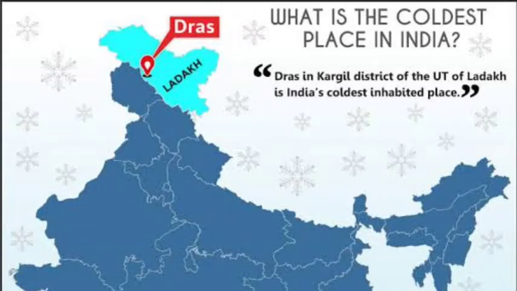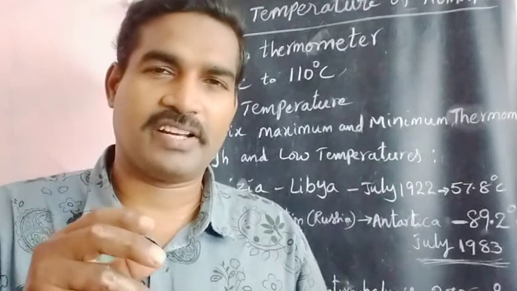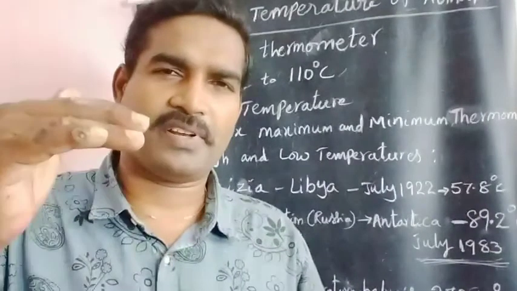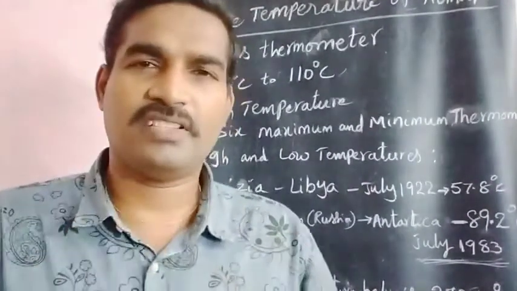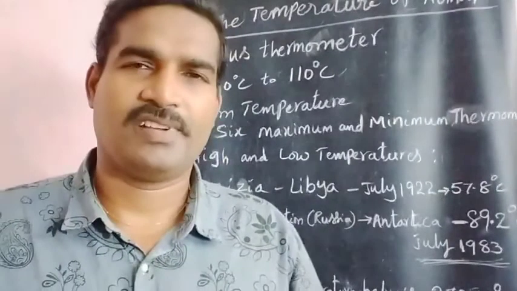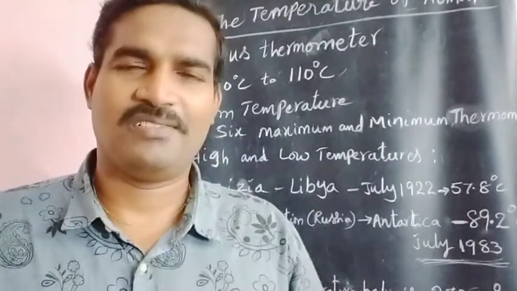Right. Now coming to the world countries, in which place was the highest temperature recorded in the world? What is the place? Do you know?